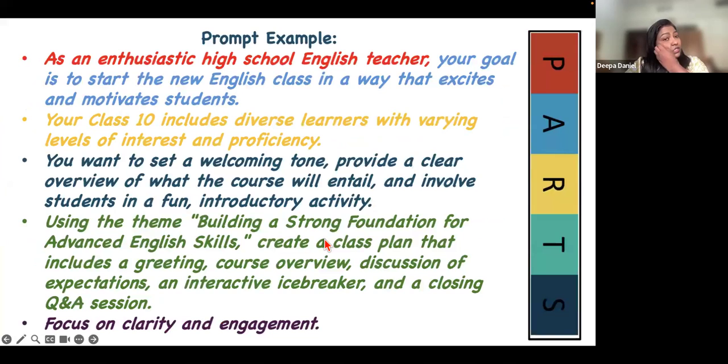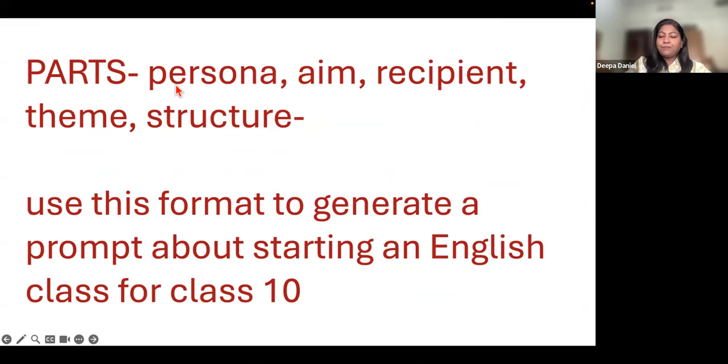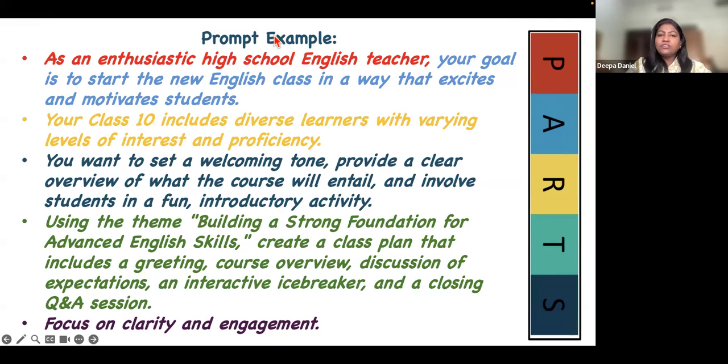Okay. Now see, this was the prompt that I got from ChatGPT, right? As an enthusiastic high school English teacher, your goal is to start the new English class in a way that excites and motivates students. If you see, go according to the color codes that I put here in PARTS. P is for persona. So what is your persona? What is your role? You are an enthusiastic high school English teacher. What is your aim? It's to start the new English class. Who are the recipients? Your class 10 students.